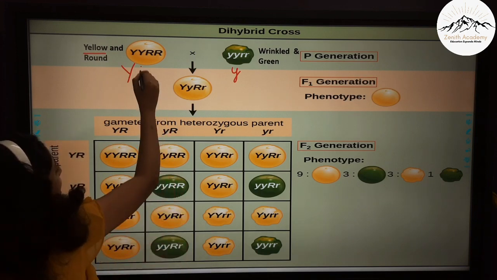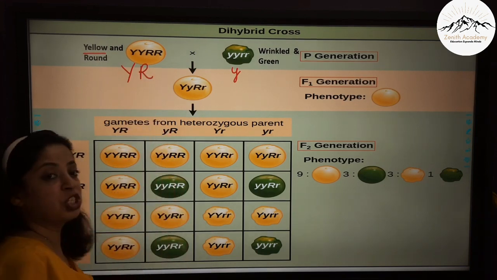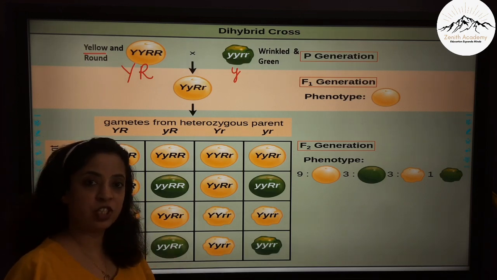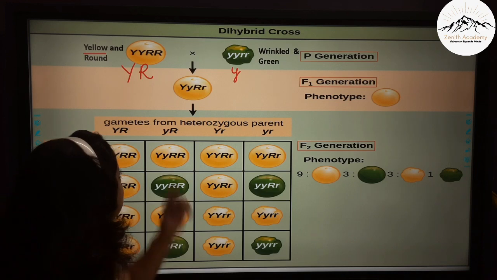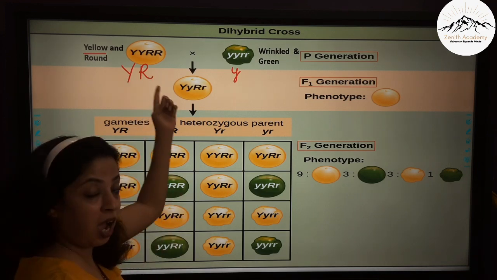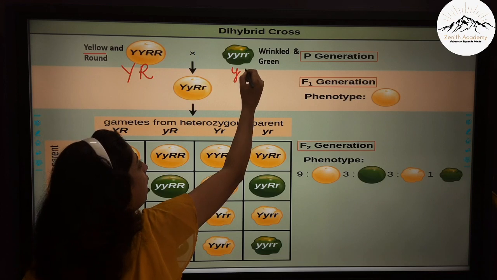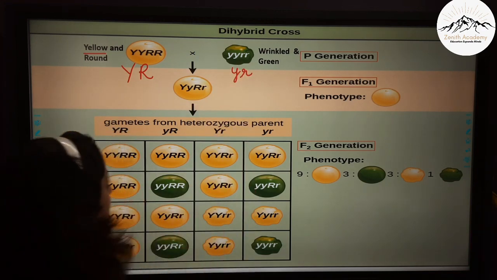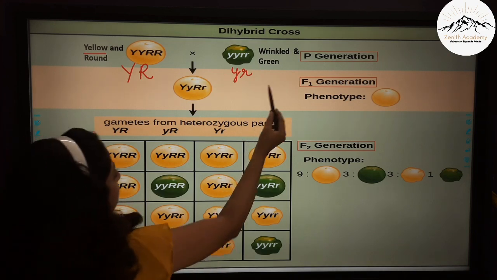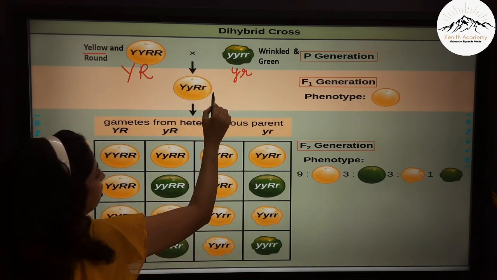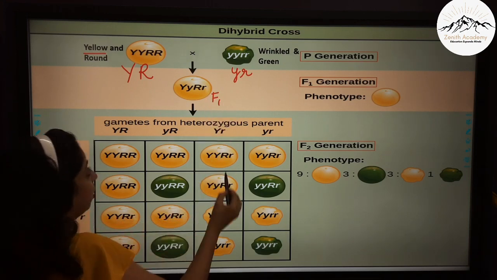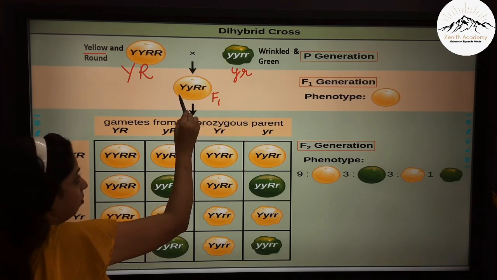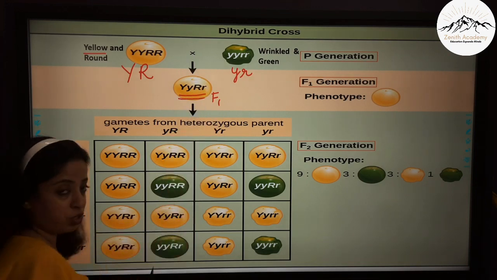Now capital R represents the shape of the seed, that is round. Now in the shape of the seed there are 2 variations, round and wrinkled. So round is dominant, you should remember, that is capital R means round and small r means wrinkled. Right? So it's taken 2 variations, 2 characteristics. So when you compute the F1 generation, the first generation, you will see that when you breed these 2, you will get all the 4 generations which are having this constitution.